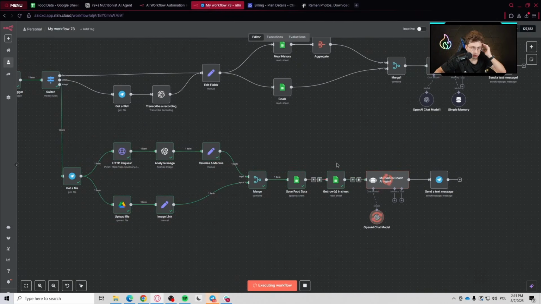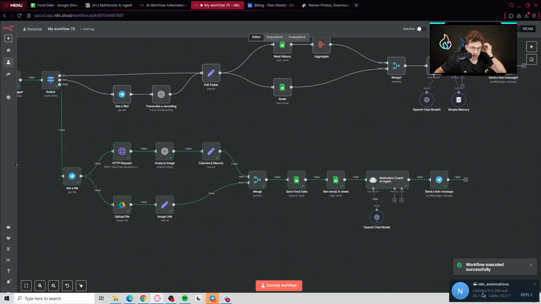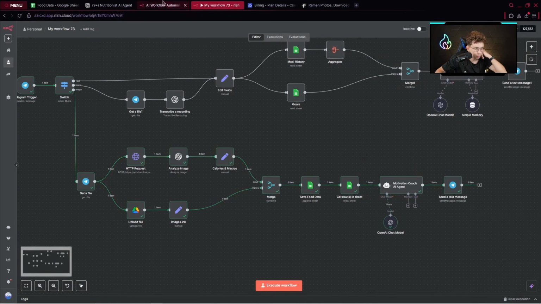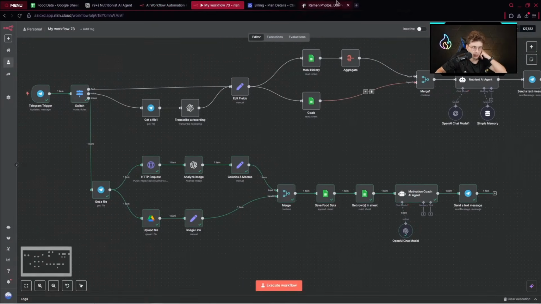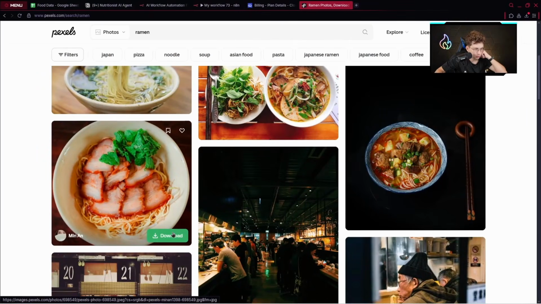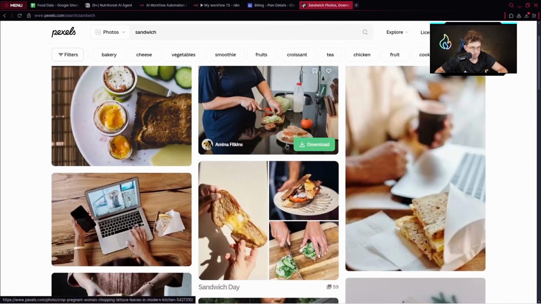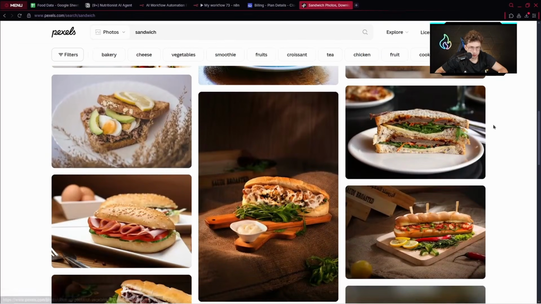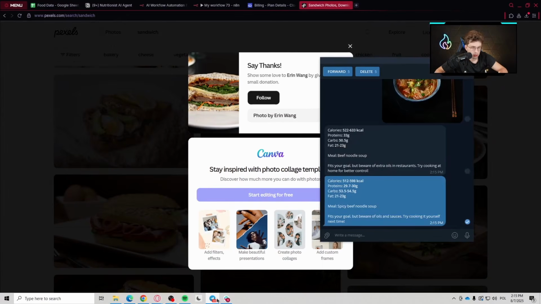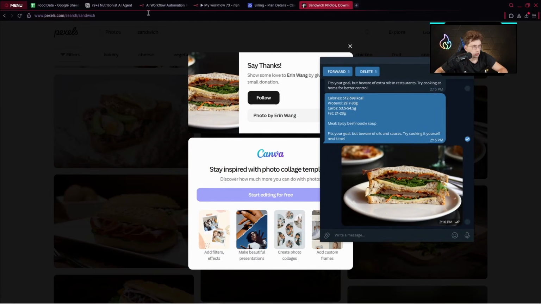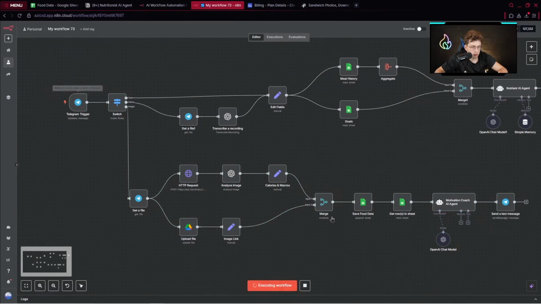Save food data, get rows in the sheet. Okay, yeah. So previously we had some lag right here in this automation. That's why we've got 2 messages. But it works. It works for sure. Maybe let's provide another run of this automation. So maybe let's pick some sandwich. Okay, let's download this one. Great. Let's send it right here and execute it once again.